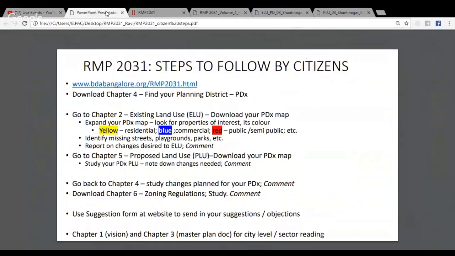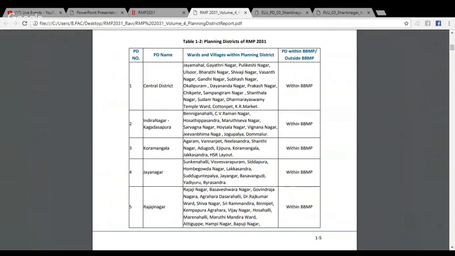The first thing that you need to do is download Chapter 4. Chapter 4 deals with your planning district. Most of us do not know which planning district we belong to, and the BDA planners have put all of Bangalore into 42 planning districts. To find out what your planning district is, let's go to Chapter 4, which I have downloaded here so that it's easier to read.